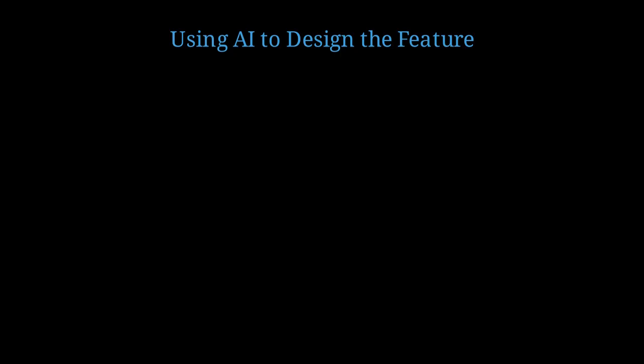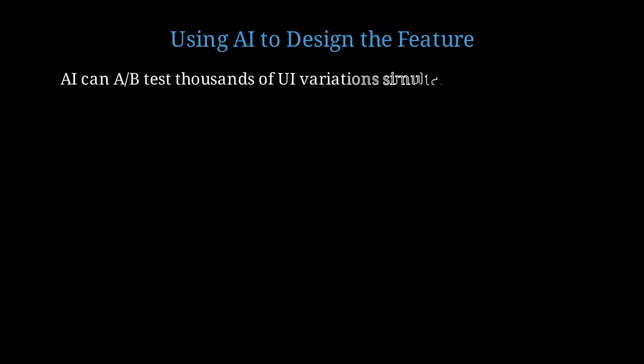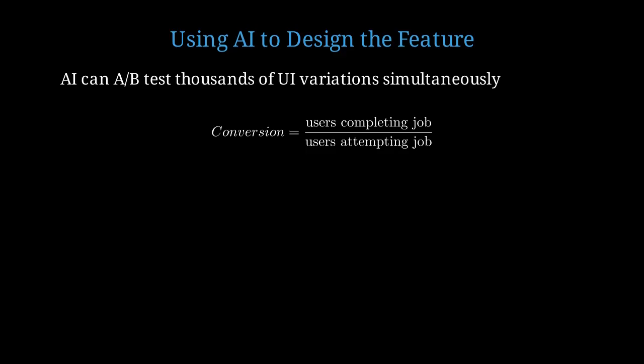How can I help design this one feature? Through generative modeling and reinforcement learning from user interaction data. I can run thousands of UI variations simultaneously using multi-armed bandit algorithms. It identifies which design maximizes task completion rate. We measure conversion as users completing the job divided by users attempting the job. Our target is above 70% for a compelling MVP.